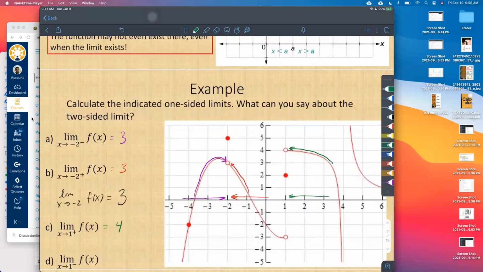What about from the left-hand side? It looks like it's -3. All right, very good. So as we approach 1 from the left-hand side, our function is approaching a height or a y value of -3. So then what does this tell us about the two-sided limit? It doesn't exist, right? We said that the left-handed limit and the right-handed limit have to be equal in order for the two-sided limit to exist. And so if they are not equal, like in this case, then the limit does not exist, right?